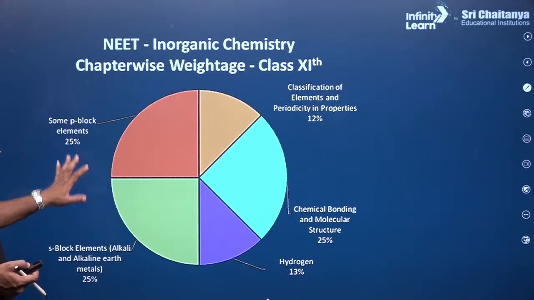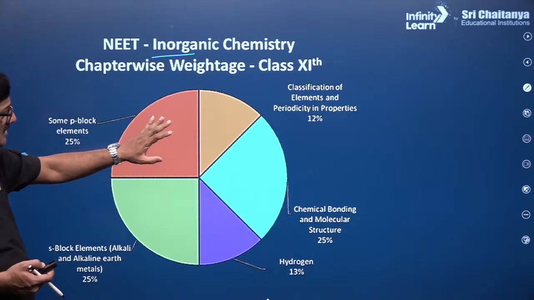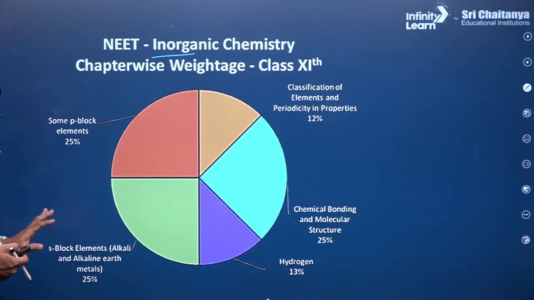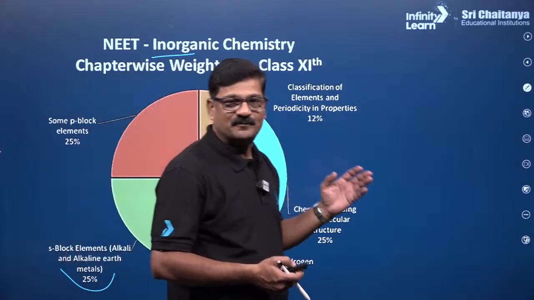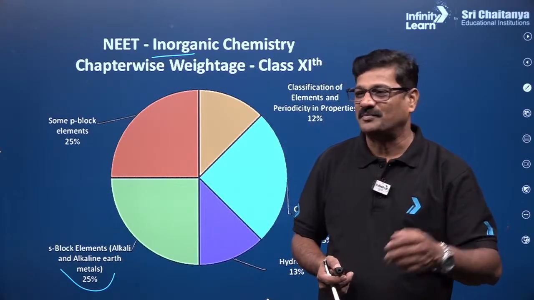And inorganic chemistry, for the 11th standard: classification of elements and chemical bonding, hydrogen, S block alkali metals, some P block elements. So S block alkali metals are connected with chemical bonding as well, and with the periodic table.